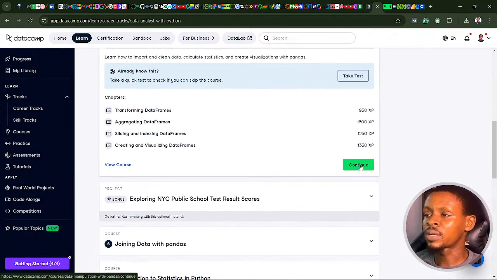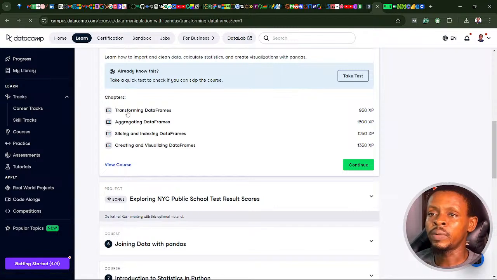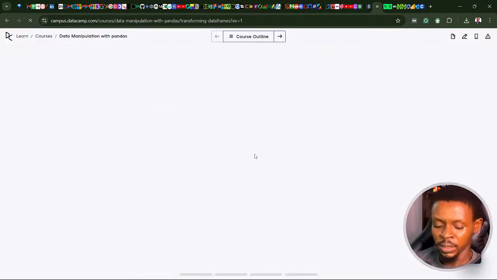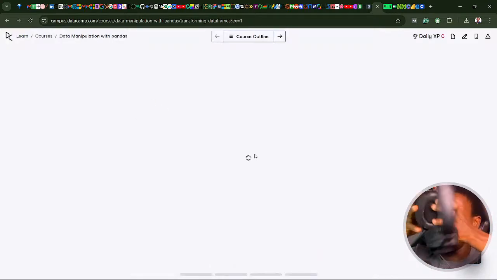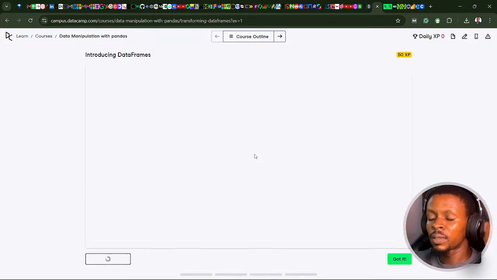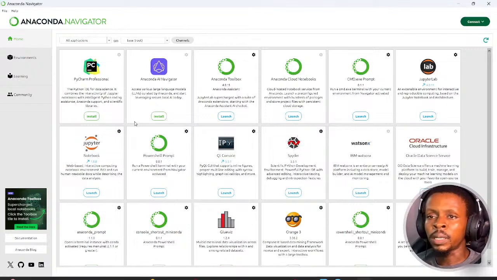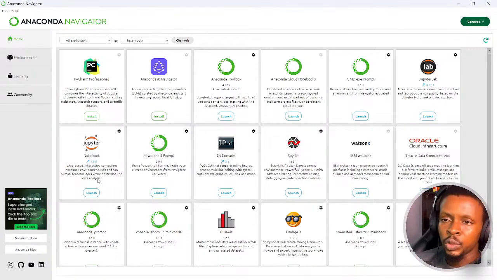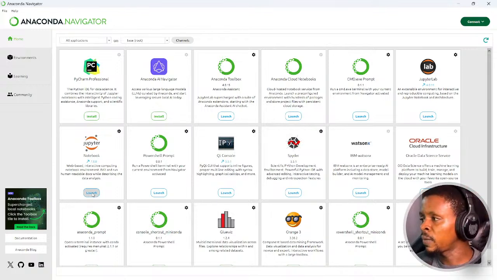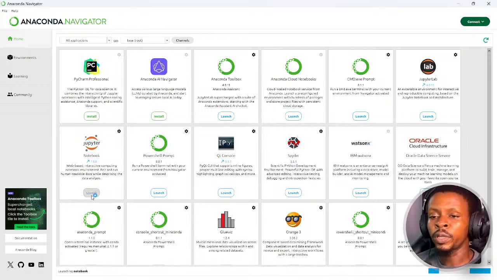So let's continue and start with this data transformation series. I just put on my headset. Also, I would like to have my own Anaconda or Jupyter notebook launched, so I can practice in my own environment while using the DataCamp interface. If you want to practice, you have to install Anaconda on your local machine. Then you just launch your Jupyter notebook.